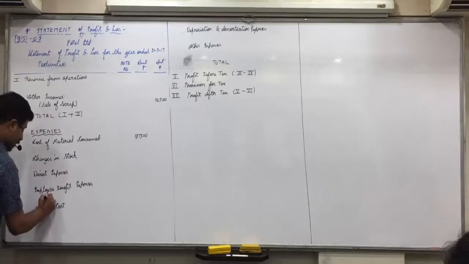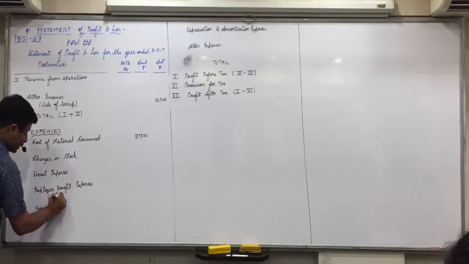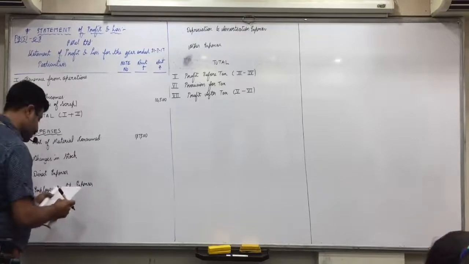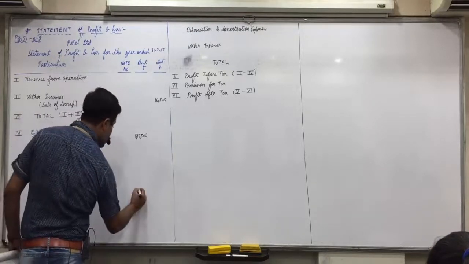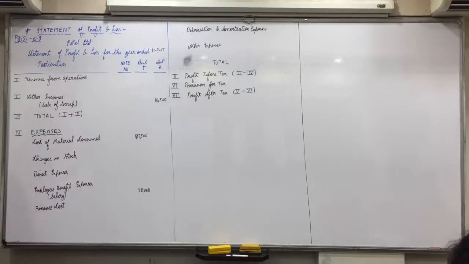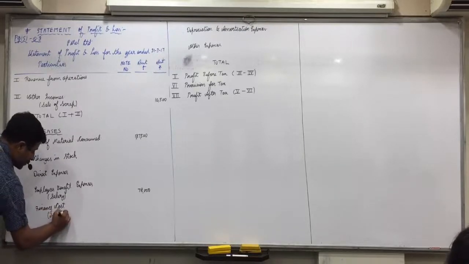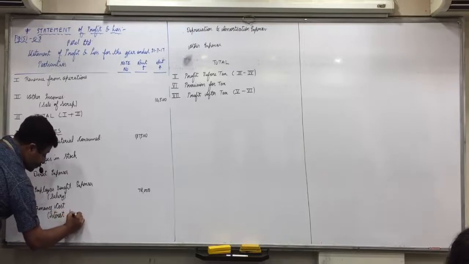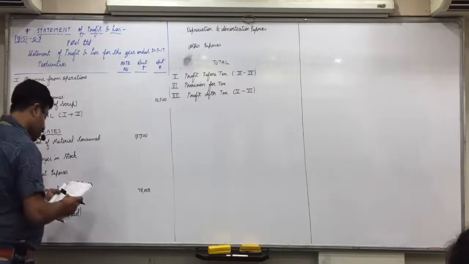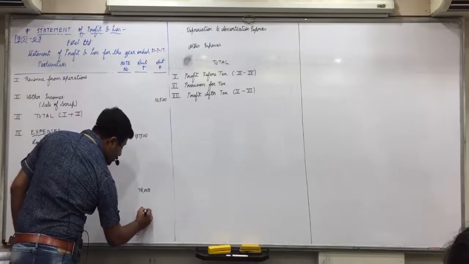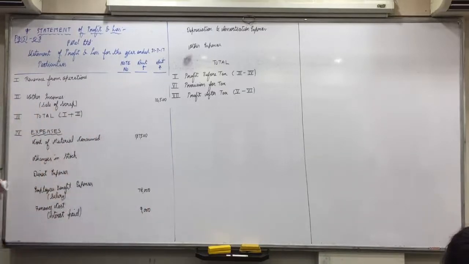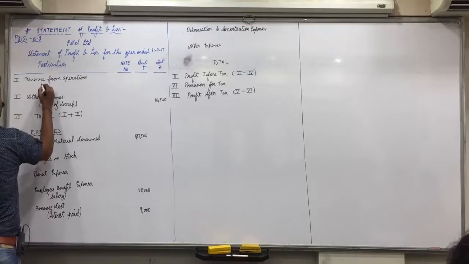Salary in bracket of employees benefit expenses: salary 78,000, first column of amount. Anyone still writing till salary? Interest paid in bracket of finance cost: interest paid, first column of amount, 9,000. All expenses will come in first column of amount. Did you all write interest paid? Sales, revenue from operations,